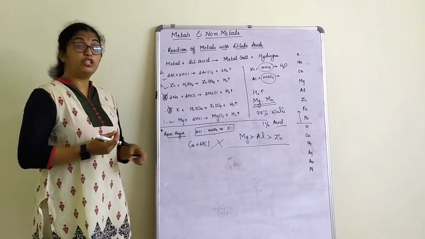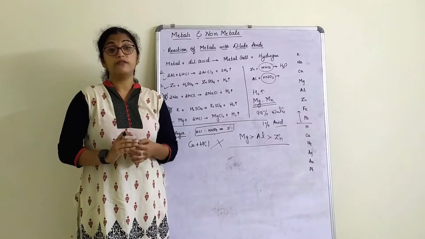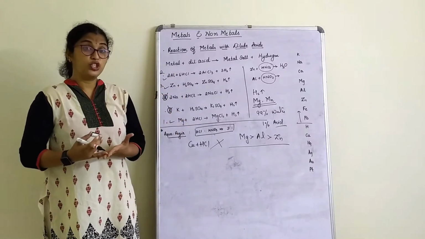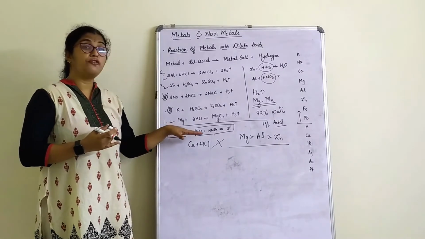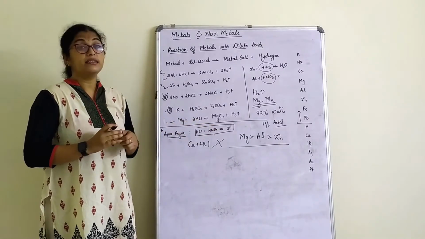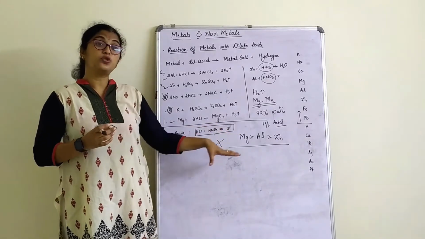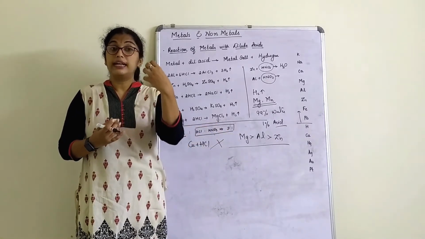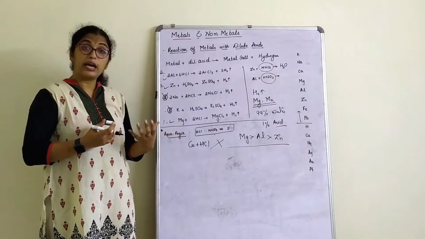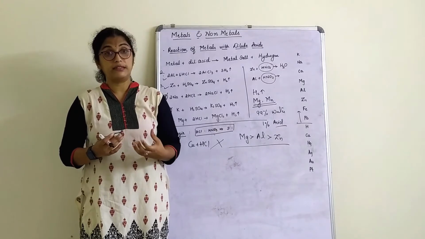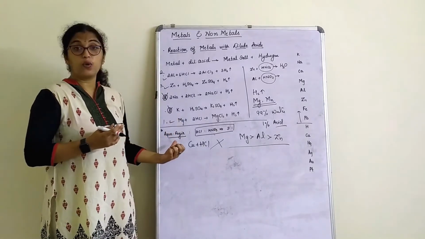Aqua regia is a solution used to melt gold. Aqua regia is nothing but a combination of hydrochloric acid and nitric acid taken in the ratio of 3:1. Name the solution which can melt gold or platinum. If it is asked, it is aqua regia.